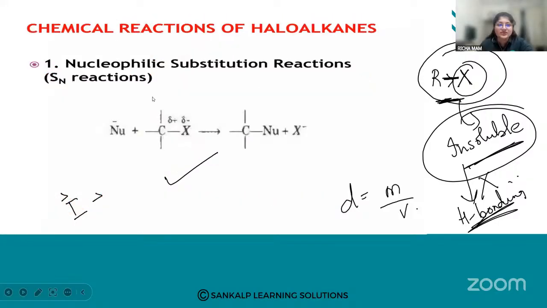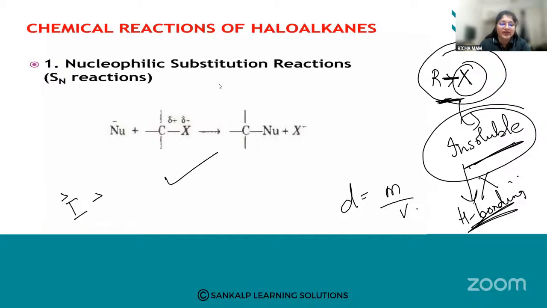So these were the things which we have discussed today. In today's class, we will just recap. We have discussed what haloalkanes are and what haloarenes are. Then we discussed the classifications of haloalkanes and haloarenes based on the hybridization of carbon and the nature of the carbon to which the halogen is attached.